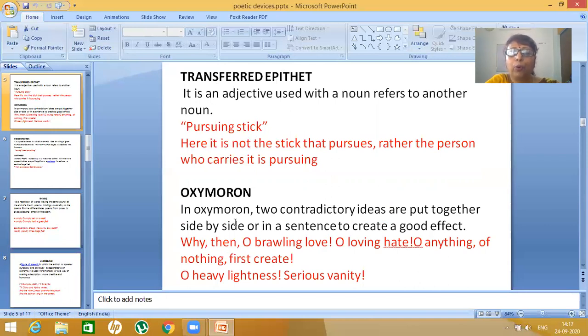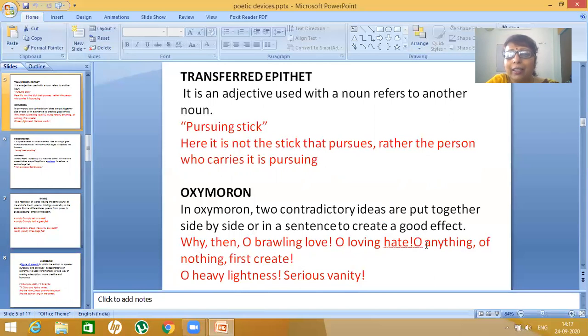Next, we come to oxymoron. Oxymoron is when two contradictory ideas are put together side by side in a sentence. Like you have in this: why then, oh brawling love, oh loving hate, oh anything of nothing first create, oh heavy lightness, serious vanity.